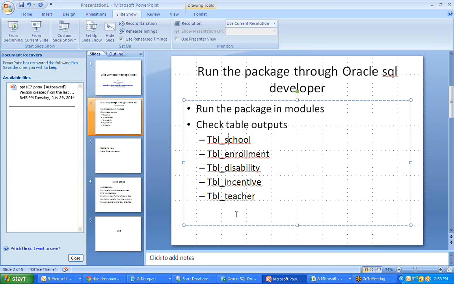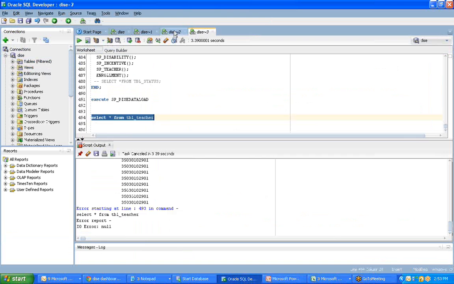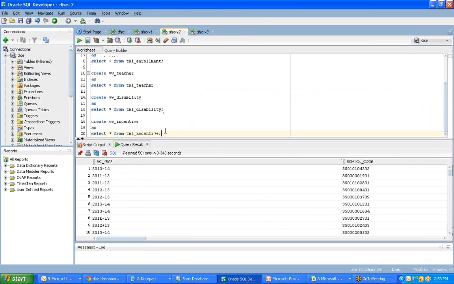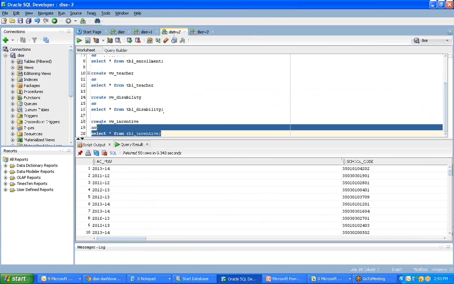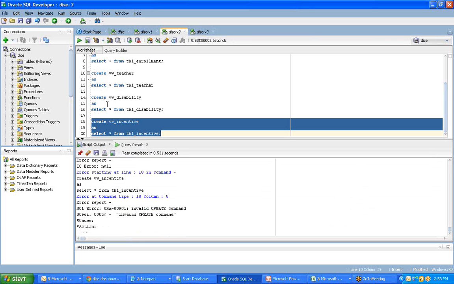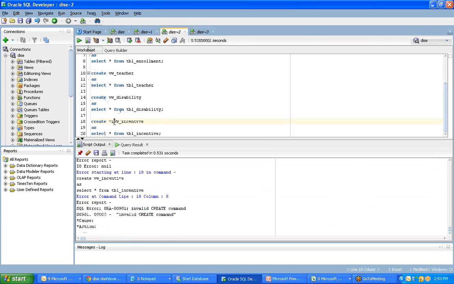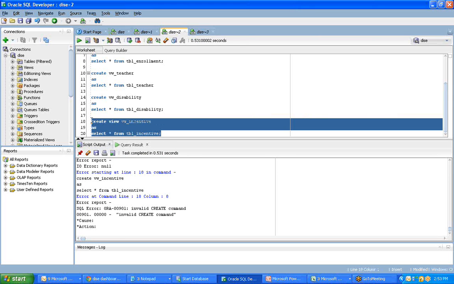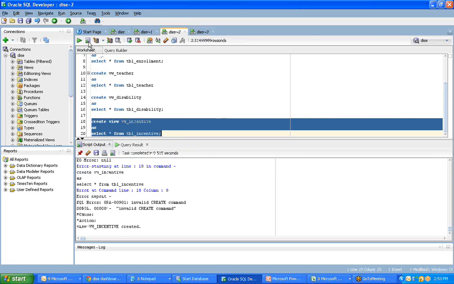Now we need to connect to Excel, so we need to make views out of it. What you need to do is simply go here and execute each of them, these views. So I click on this. Create view. Oh, I'm sorry, create view. All right. So this is a create view.